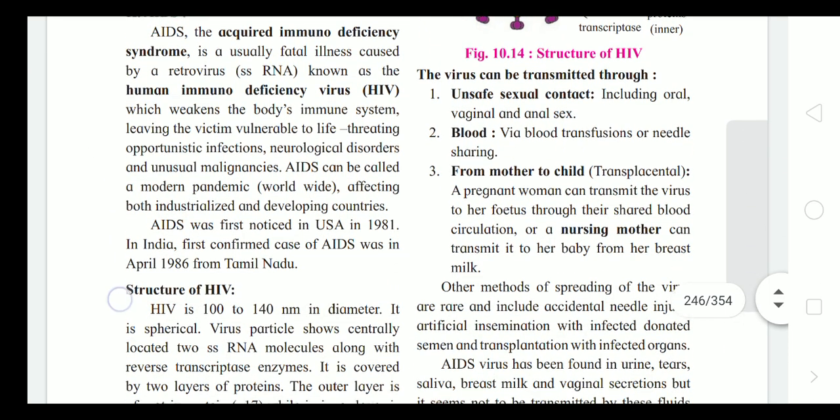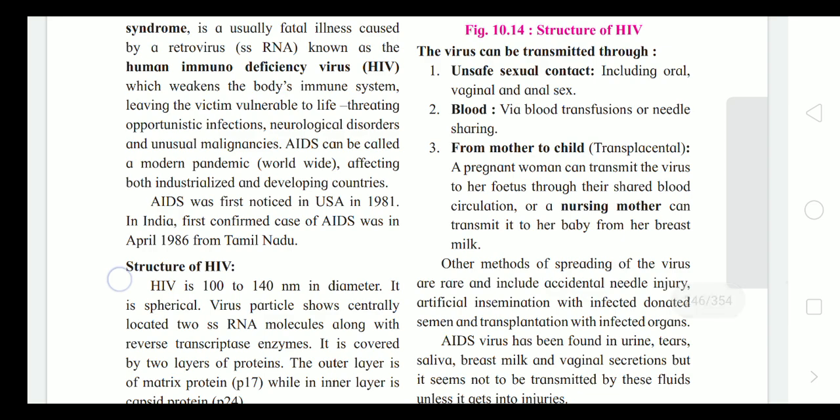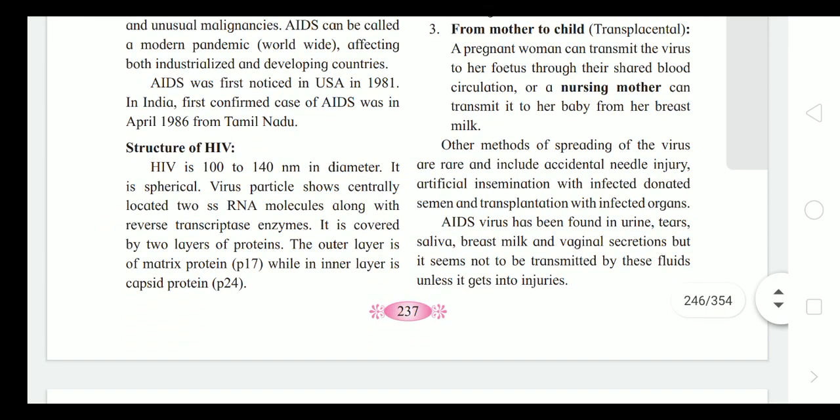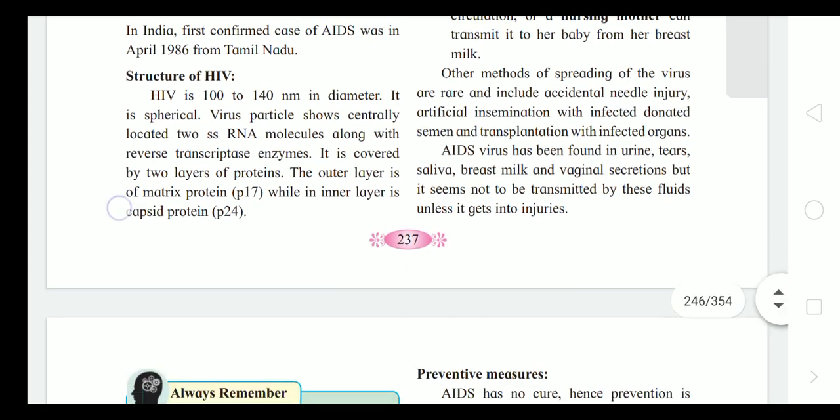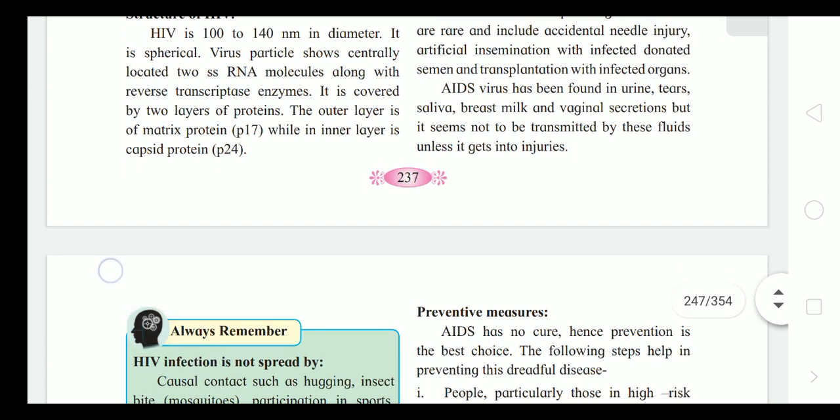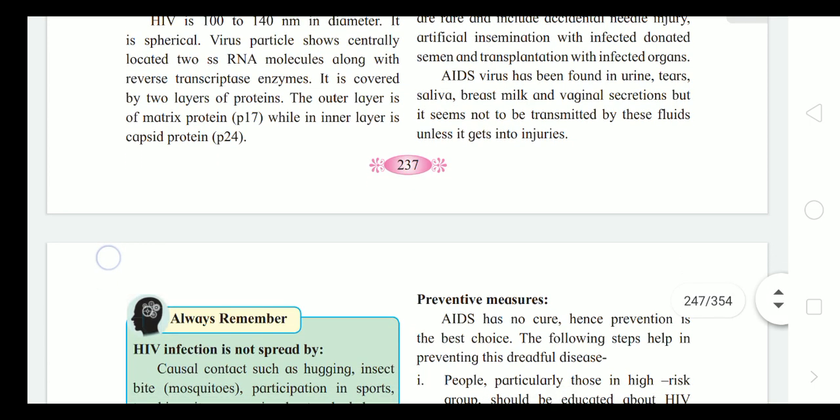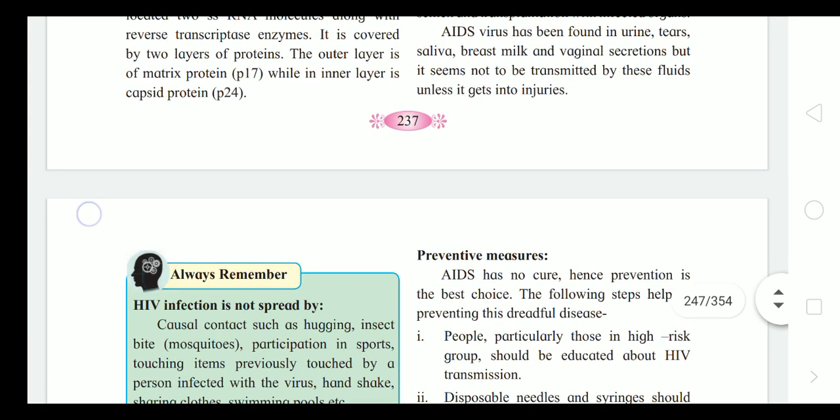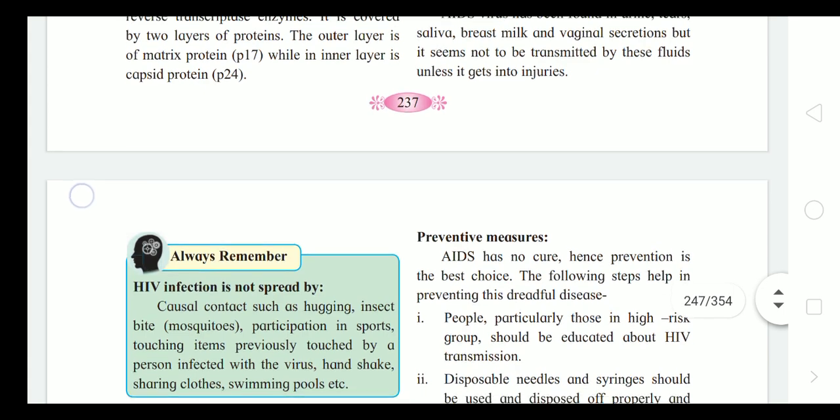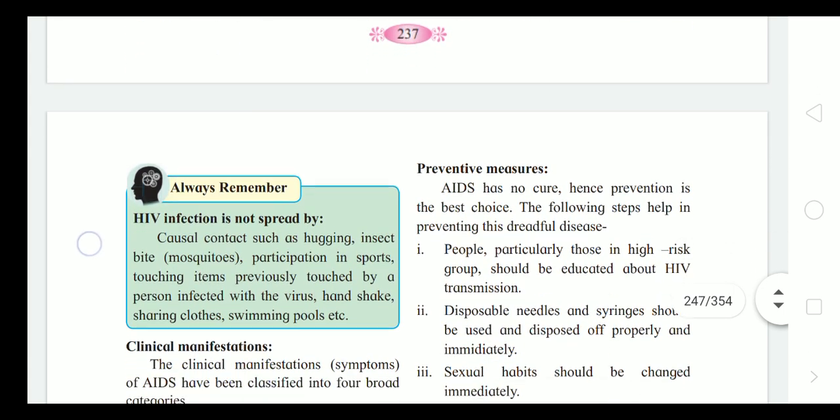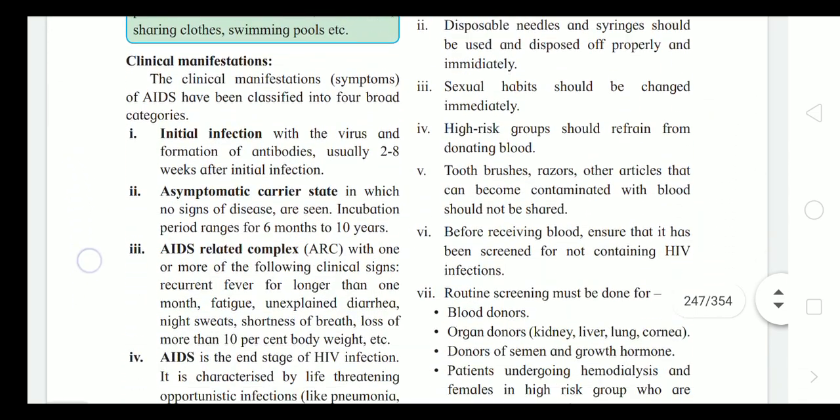The virus can be transmitted through unsafe sexual contact, blood transfusion or needle sharing, and from mother to the child, and also from the nursing mother, means a mother who is feeding milk to a young baby. Other methods of spreading the virus are rare, which include accidental needle injury and artificial insemination with infected donated semen. It can be found in urine, tears, saliva, breast milk and vaginal secretions, but it is not transmitted by these fluids unless it gets into injuries.